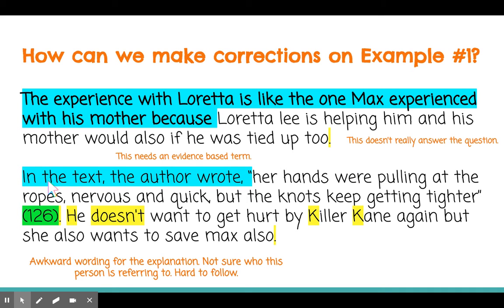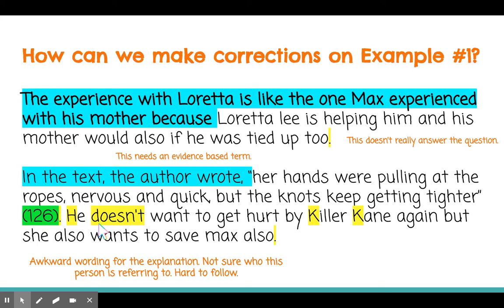Now we needed to add an evidence-based term. So the author did have an evidence-based term. So it was on the right track, but I just flip-flopped it here and put the page number at the end and wrote in the text the author wrote, which is highlighted in blue. And so otherwise, the evidence is accurate. I think that it's a good example from the text.